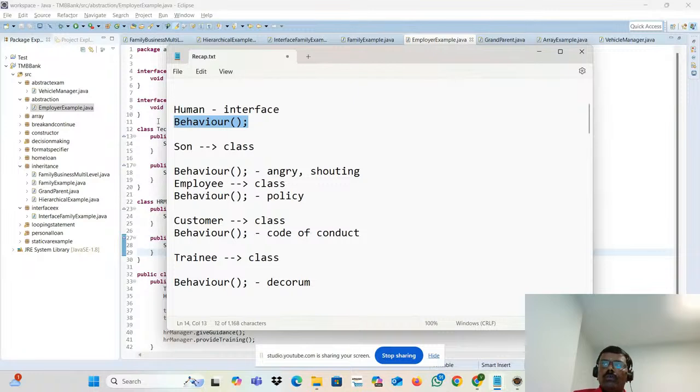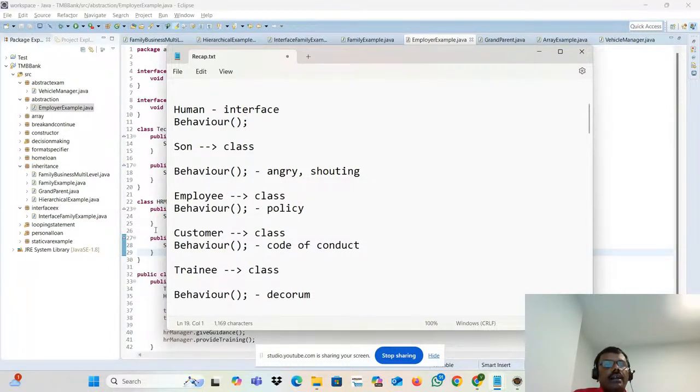We are saying human behavior, but the same behavior behaves differently in different classes. In the family, the behavior is different. In the employee, it is different. In the customer, it is different. In the trainee, it is different. This concept is called multiple inheritance.